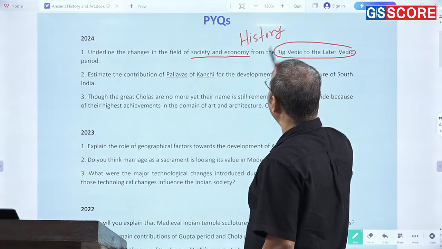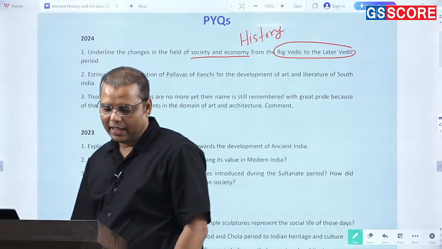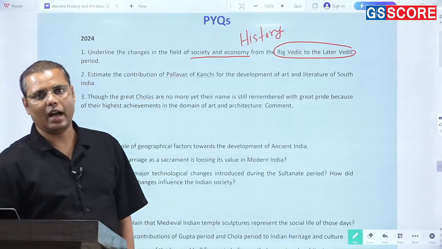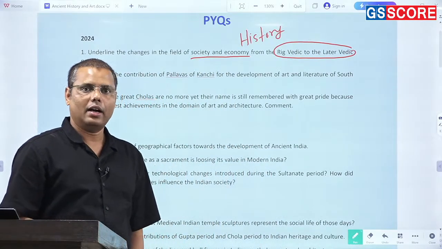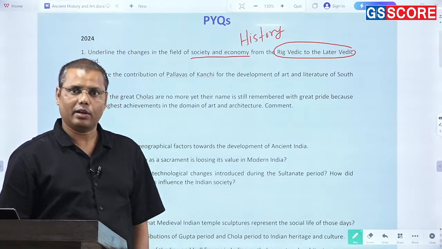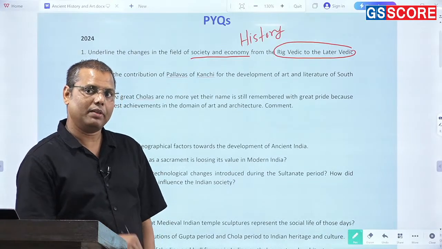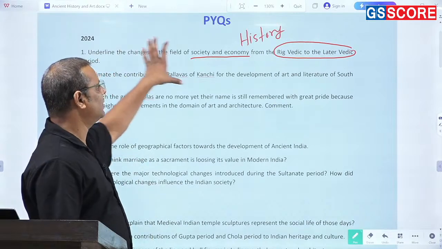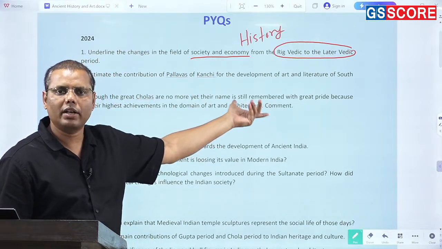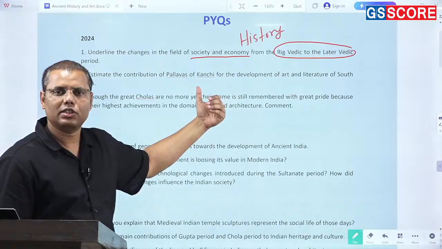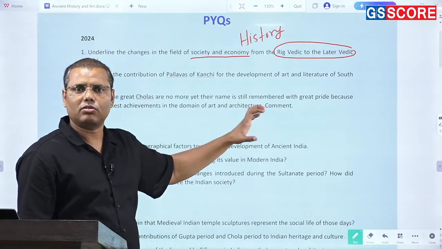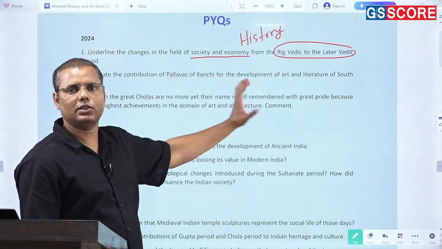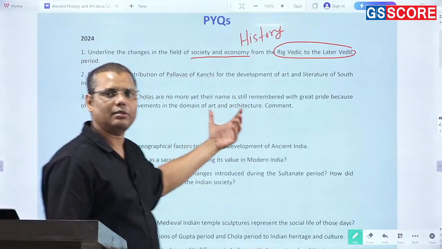Because मैंने कहा कि art and culture के अंदर usually हम समझते हैं कि आप language and literature हो सकता है, architecture हो सकता है, right? Iconography हो सकता है. So these are the topics which may fall in this category. But then this is precisely a question which had been picked up from history, ancient Indian history. Because as far as this transition is concerned, we cover it precisely in history, not in art and culture. But then that has been asked.